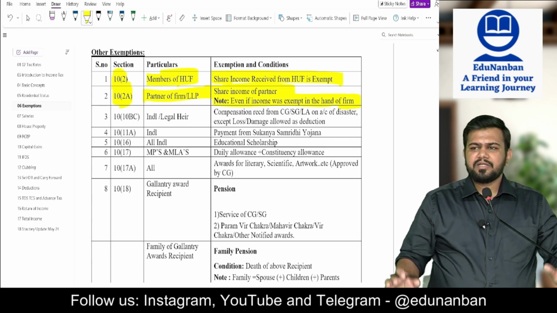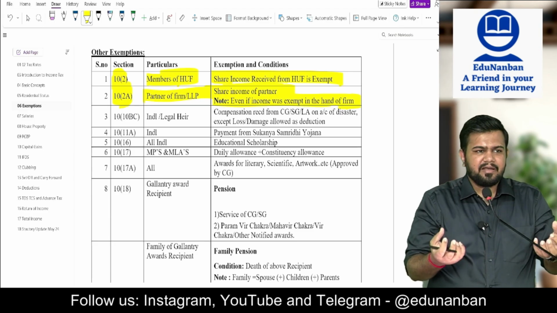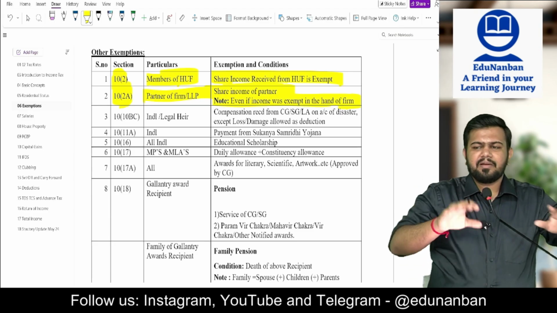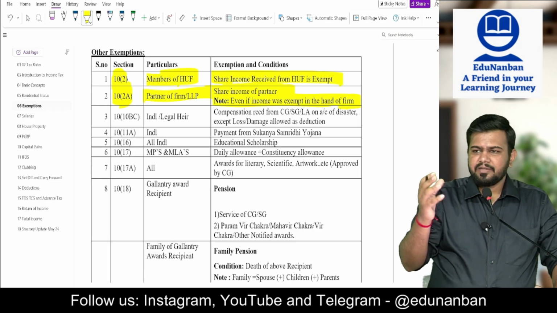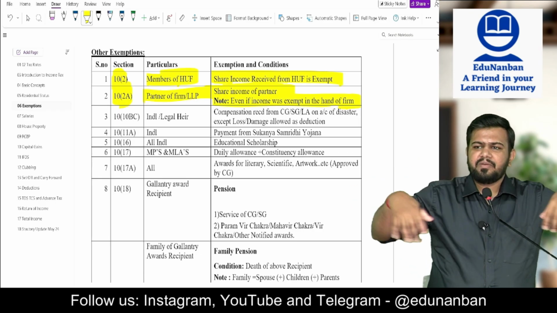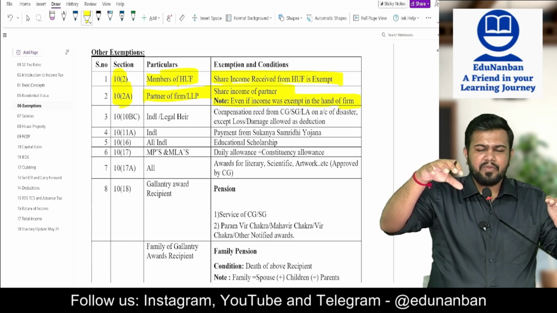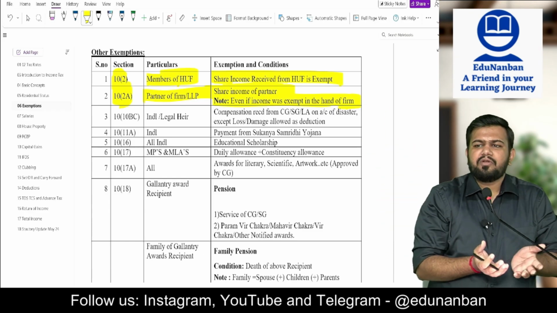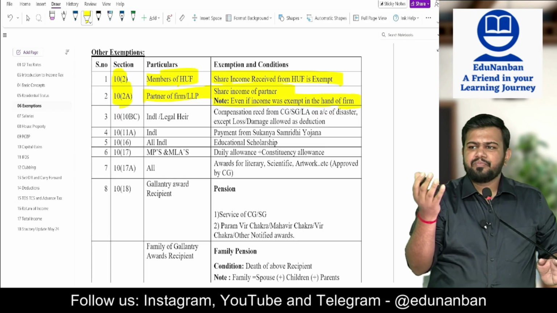Because when a firm is earning an income and the partner is getting the income from the firm, the nature of income does not change, because a firm is not a body corporate. See, a firm is not a separate legal entity. It is just a combination of the partners. Hence, when the firm is receiving agriculture income, then in the hands of the partner also it will be treated like agriculture income. But when it comes to a company, it changes.